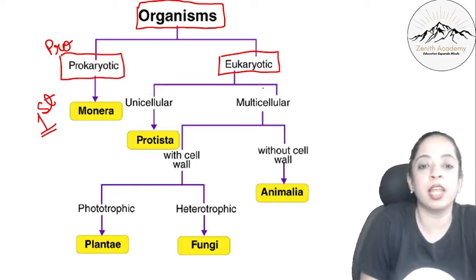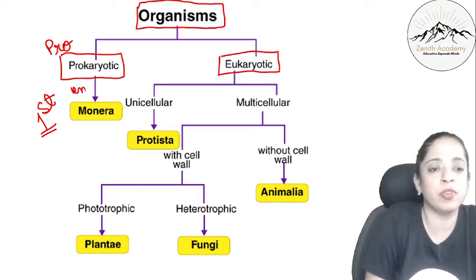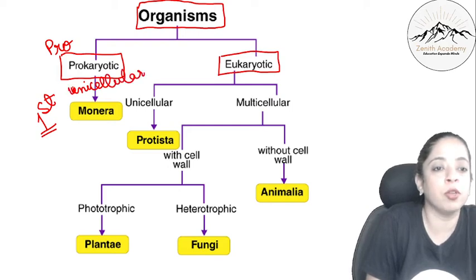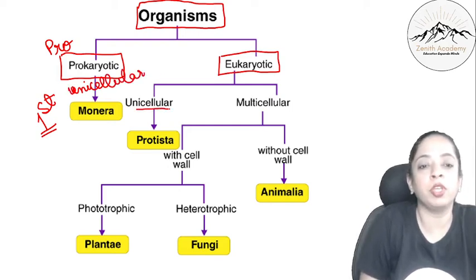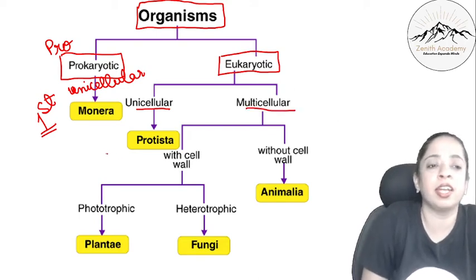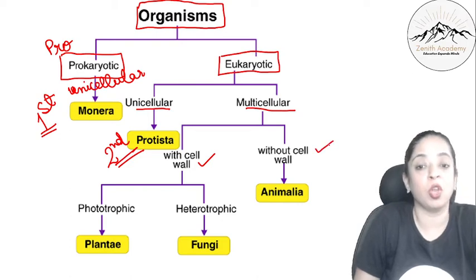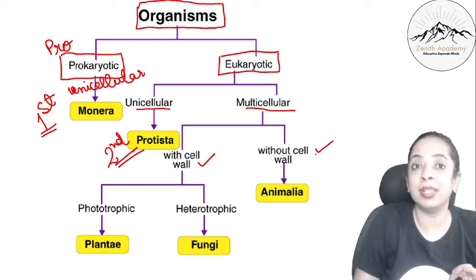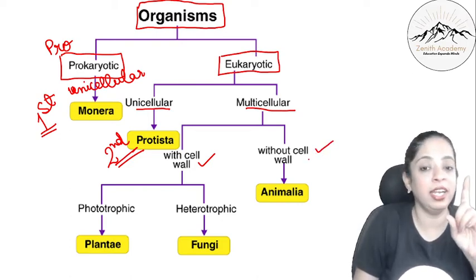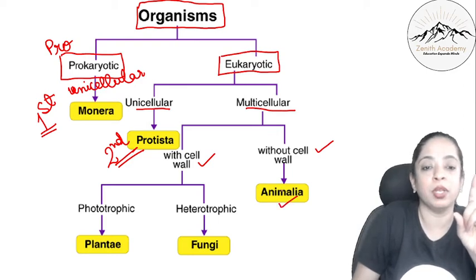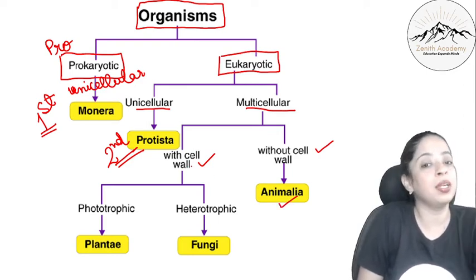Eukaryotic can be unicellular and multicellular. This one is obviously unicellular. Monera is unicellular. Now, eukaryotic can be unicellular or multicellular. There is only one example in unicellular, that is Protista. This is the second kingdom. Okay, now multicellular is with a cell wall and without a cell wall. We know that all the animal cells are without cell wall, right? So without cell wall is animals, and with cell walls are plants.